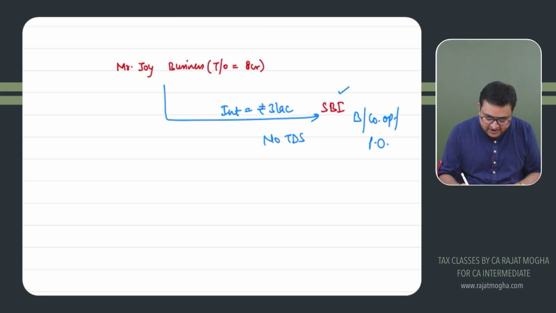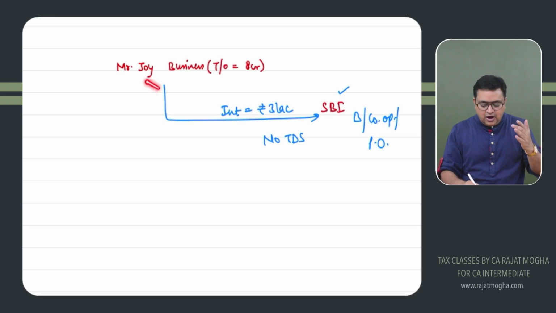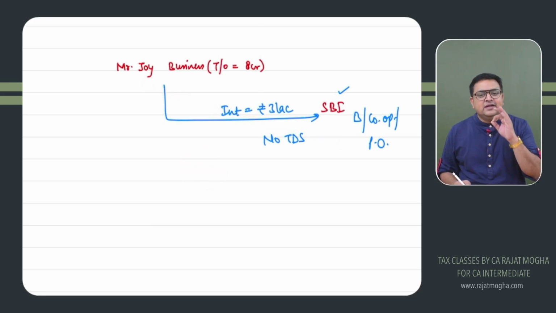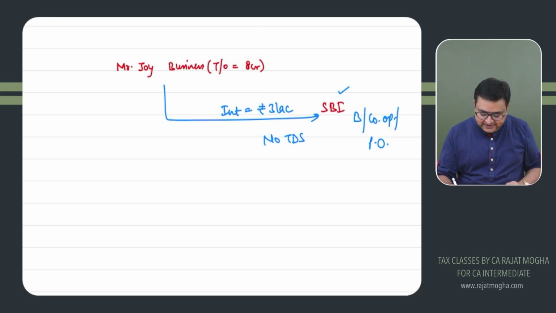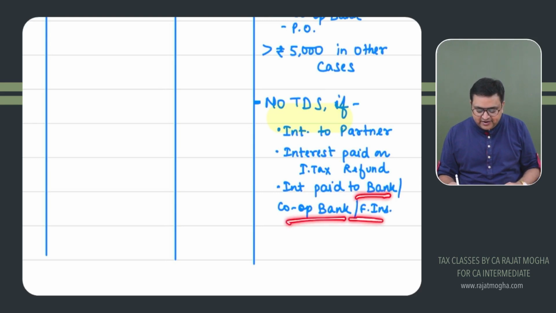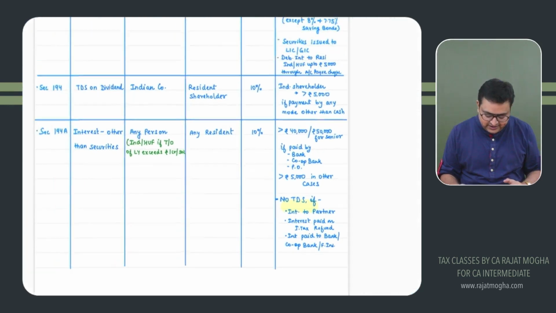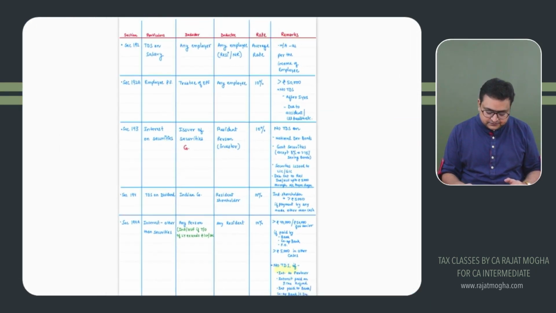It's one of the favorite questions of examiners. They will give you 2 or 3 points, and one of the points would be that Mr. Joy is having a business turnover of more than 1 crore. He has taken a loan; that is the reason he's paying interest to bank. How much TDS? Generally, students will write 10% TDS. But the answer is no. In this case, TDS would not be applicable. It is specifically mentioned: if you pay interest to any bank, cooperative bank, financial institution, post office, you are not going to deduct TDS. Please do not deduct TDS. Very, very important point. Got it?